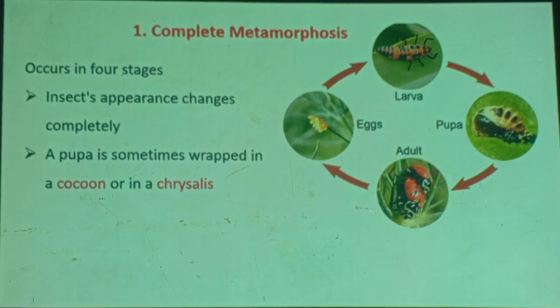These are depicted in the diagram here. The egg is laid in a suitable environment. In course of time, it develops into larva. The larval form is the feeding stage, the voracious feeder stage. You have to know that there are stages in the larva. Larva 1, larva 2, larva 3, larva 4. Larva 1 is smaller than larva 2. Larva 2 is smaller than larva 3. Larva 3 is smaller than larva 4.